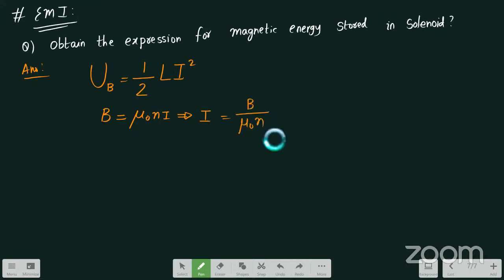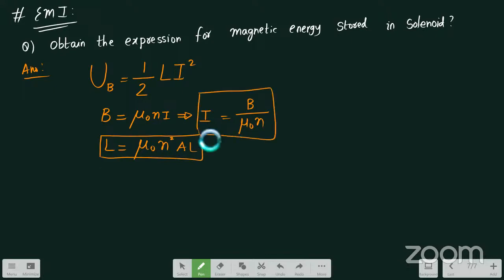Further, I also know that self-inductance for a solenoid is given as L equals mu naught n square A into L. You are supposed to remember this. What is the value of L? Mu naught n square A into L. And what is the value of I? You are getting B divided by mu naught n. This you are supposed to remember.